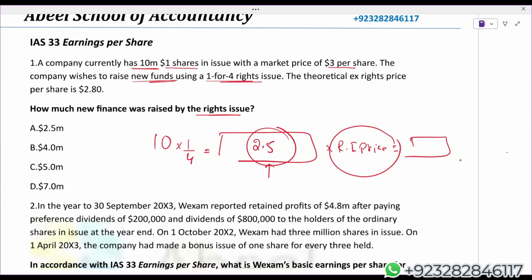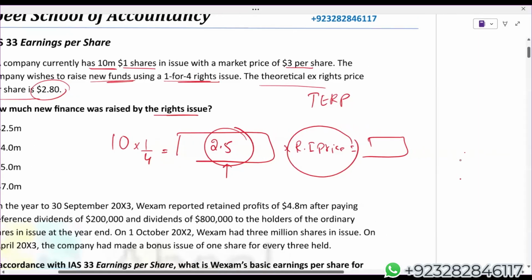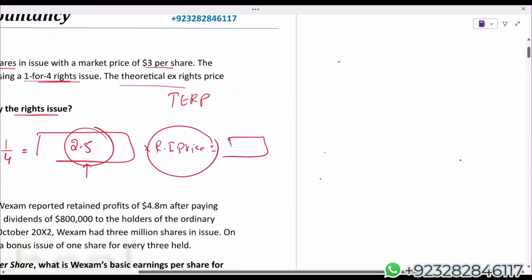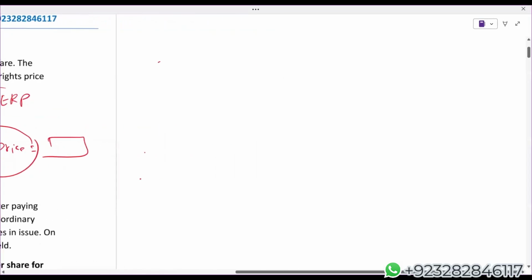The theoretical ex-right price is 2.8. Theoretical ex-right price means the share price after the right issue. Now, first of all, you need to know the format. How do we calculate the theoretical ex-right price?